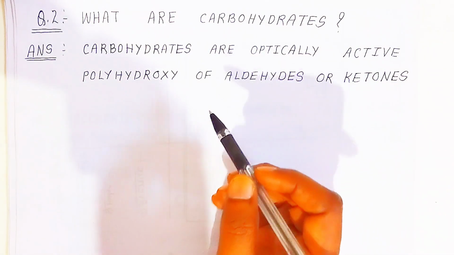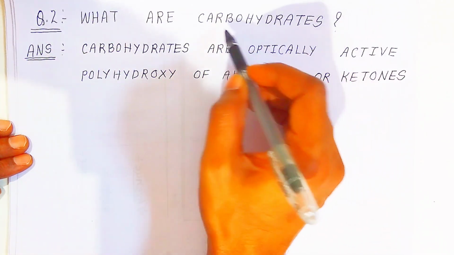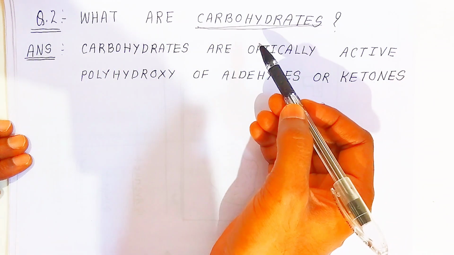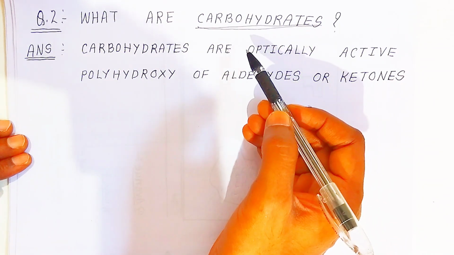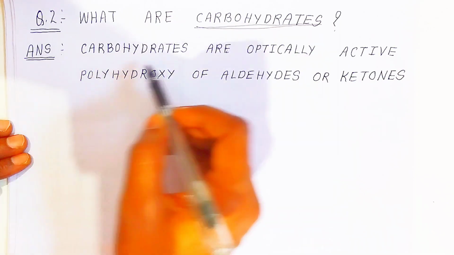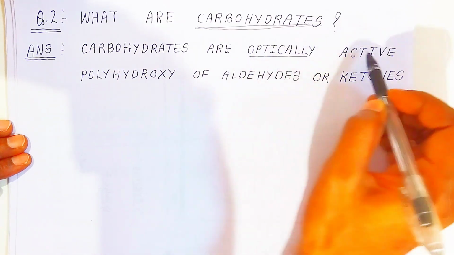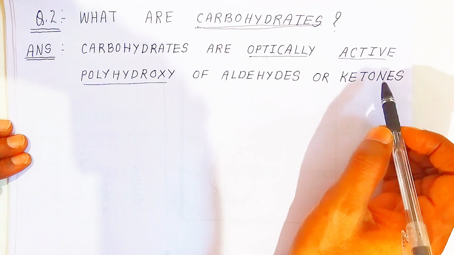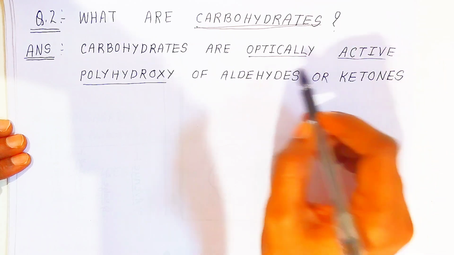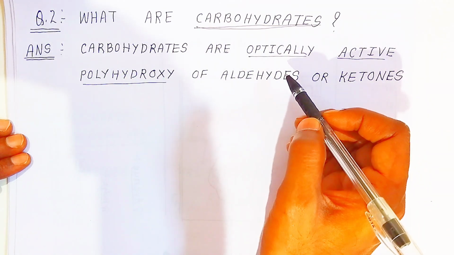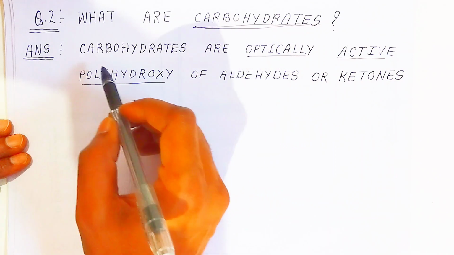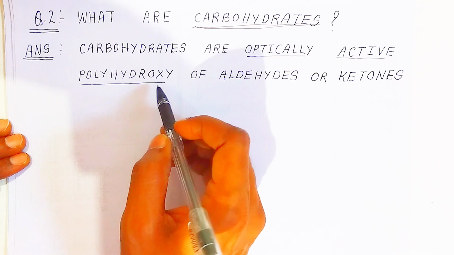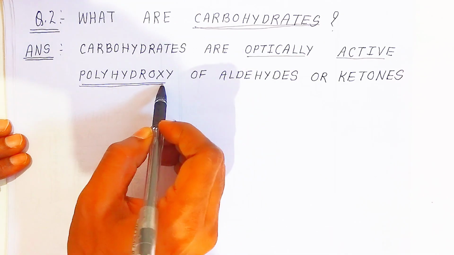Okay, now after that students sometimes they ask what are carbohydrates. First biomolecule, they may ask the definition of carbohydrate. The carbohydrate definition is here, I have written. Carbohydrates are optically active polyhydroxy aldehydes or ketones. All carbohydrates are optically active. That means they will have a chiral carbon atom in their molecule. Understanding? That is why carbohydrates are optically active. Polyhydroxy means so many hydroxy groups are present in the molecule. That is why I have written polyhydroxy.